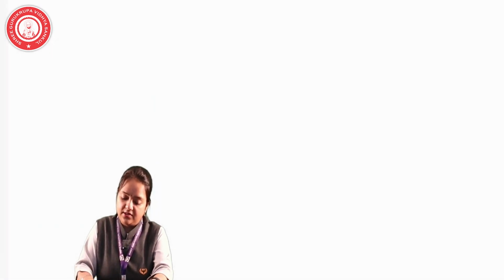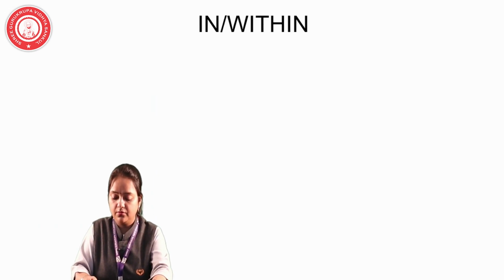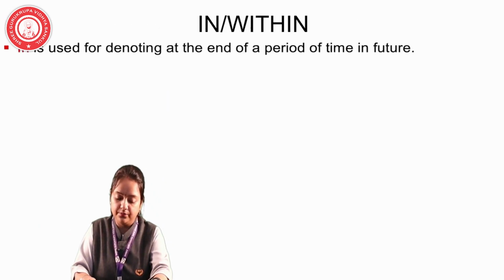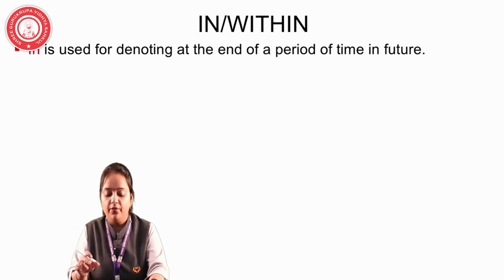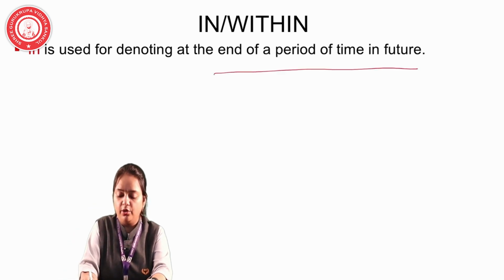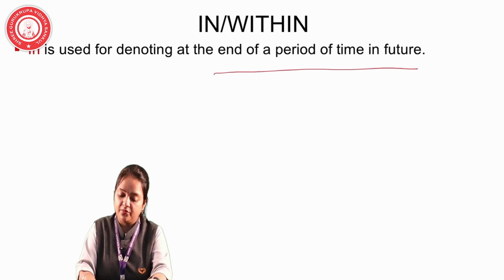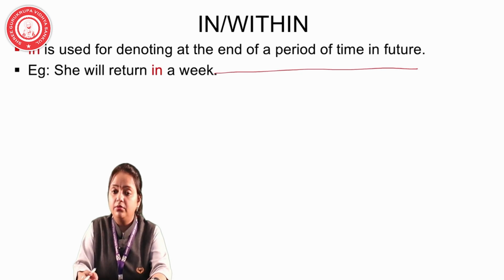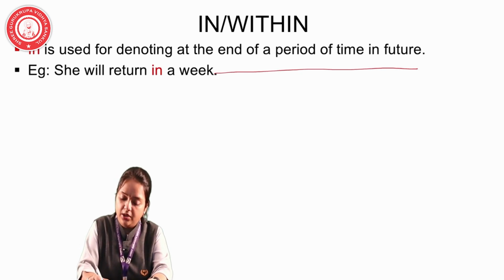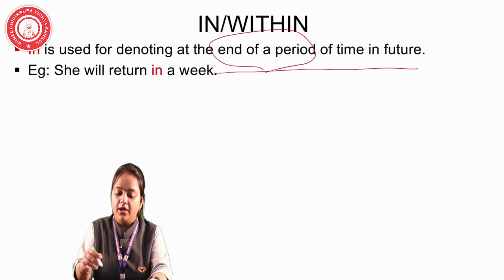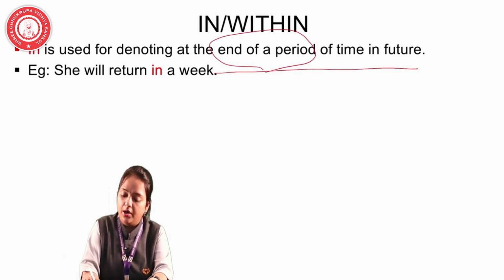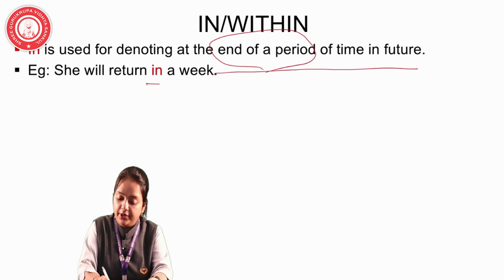So, the next, in and within. In is used for denoting at the end of a period of time in the future. She will return in a week. Now, it is showing that at the end of a period, for the future, it is denoting. She will return in a week.